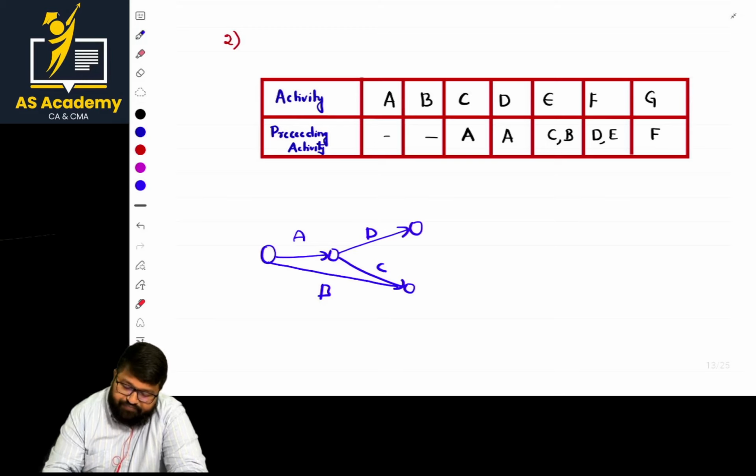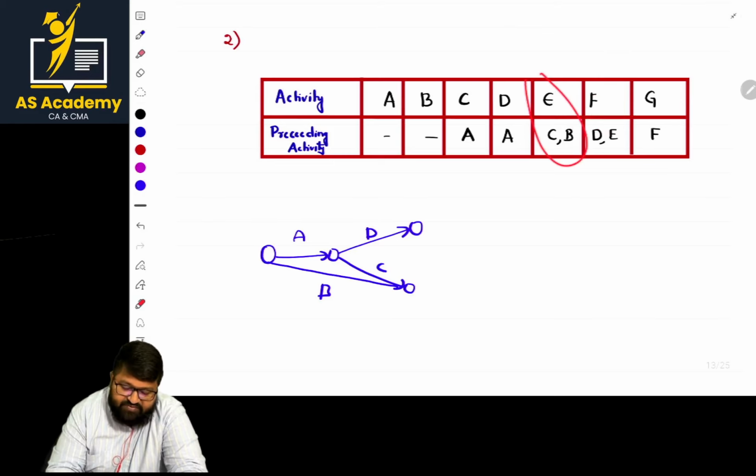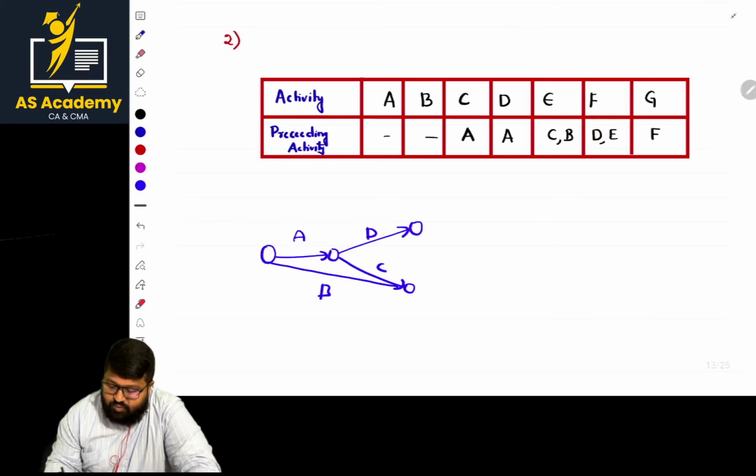Now, what is the next one, ma'am? So we are done with this condition. Next, F starts where D and E end. Where D and E, sorry, E starts where C and B end. So let us do that part first.